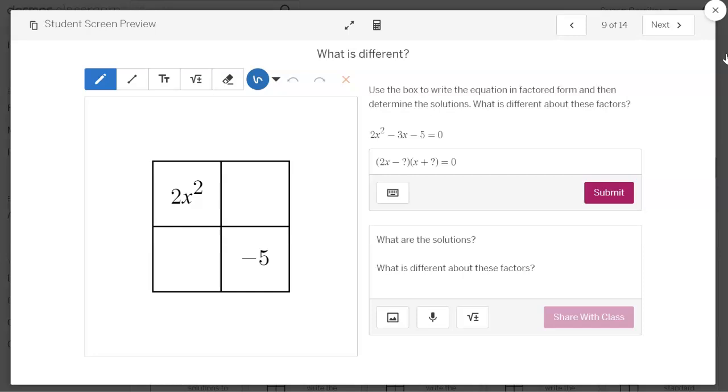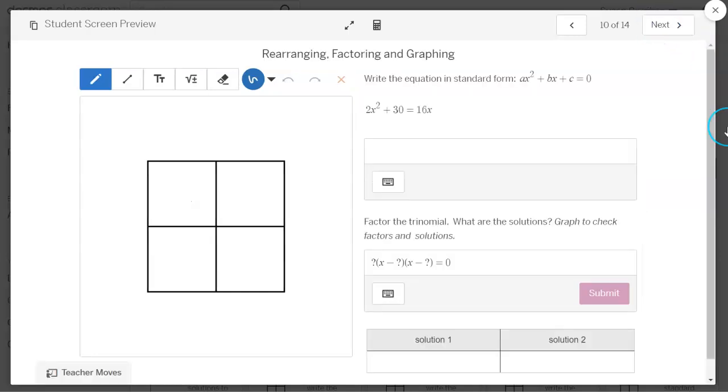The question here, what are the solution and what is different about these factors? As always, they can graph these, and they can graph the factored form. And if it's matching, then they'll know that they have the correct factors. And so we are moving towards additional methods.